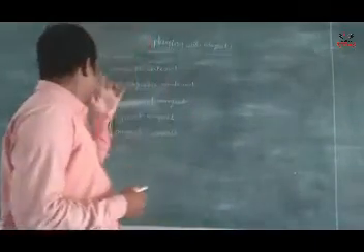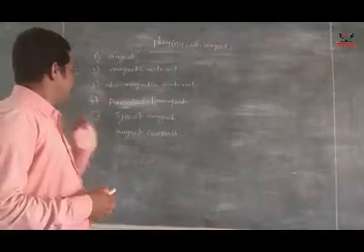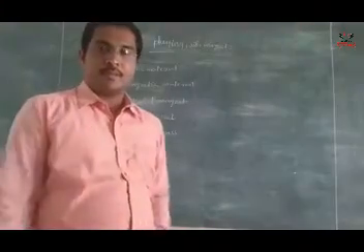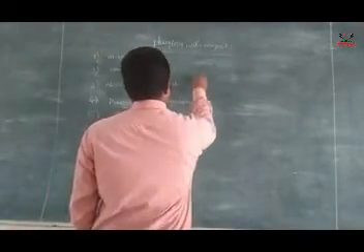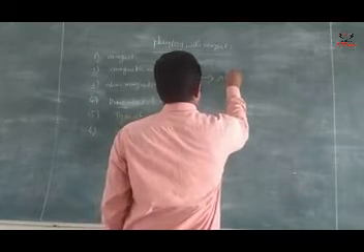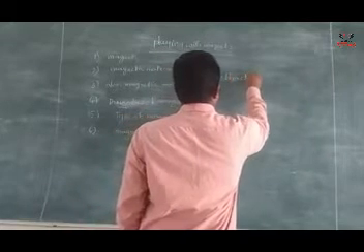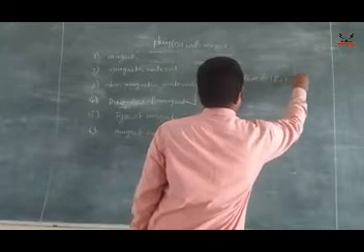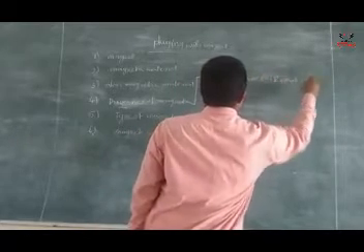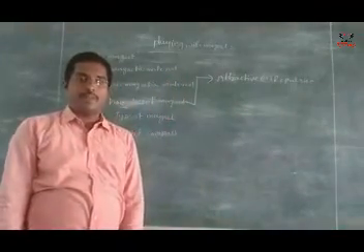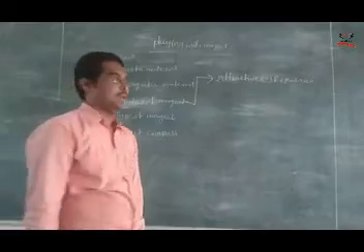Coming to the fourth one, properties of the magnet. These are very important properties. The first property of the magnet is the attractive or repulsion property. Why is it called the attraction and repulsion property?